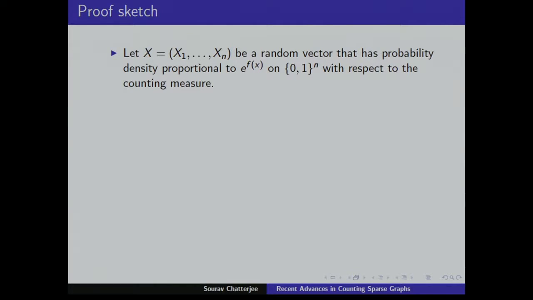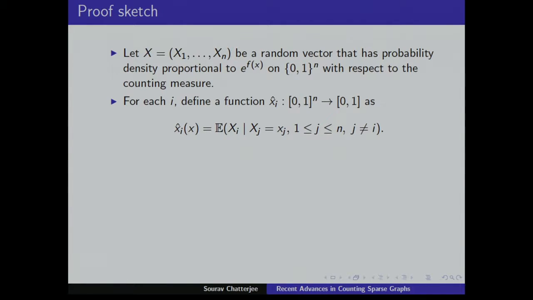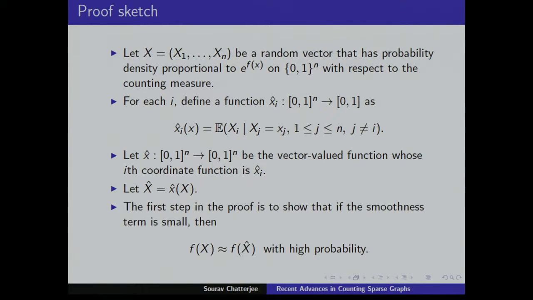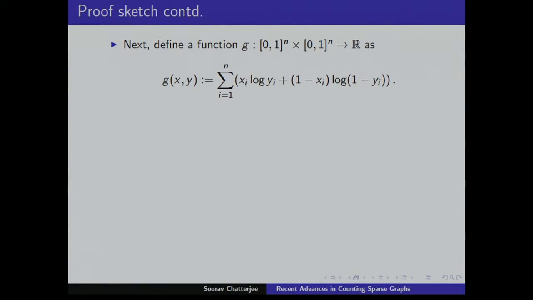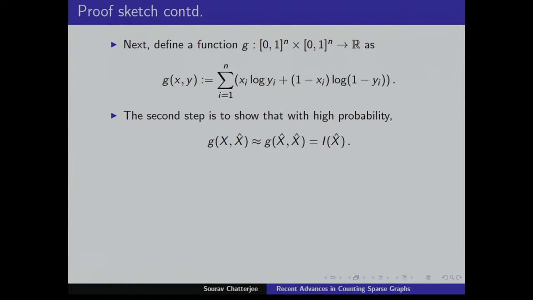So what you do is you start with a random vector x, which has density proportional to e to the fx, and then you take the vector of conditional expectations. So on each coordinate, you take the conditional expectation of xi given the rest. And then you define this function gxy to be like this, and then you also try to show this. I haven't shown how these two steps are proved.